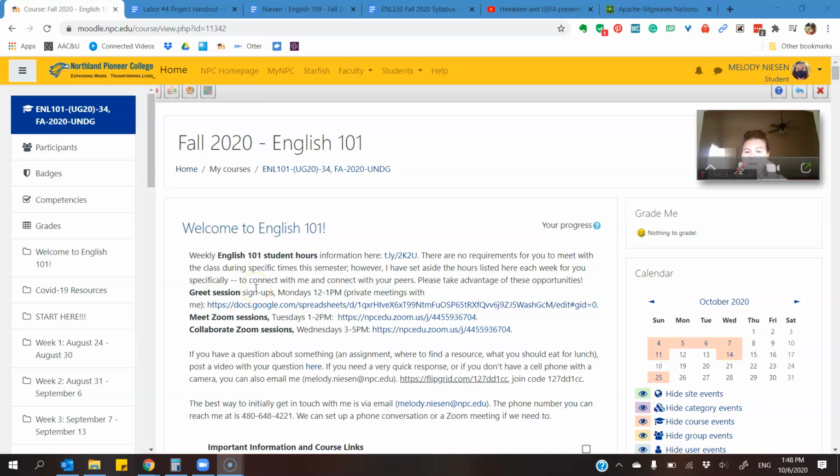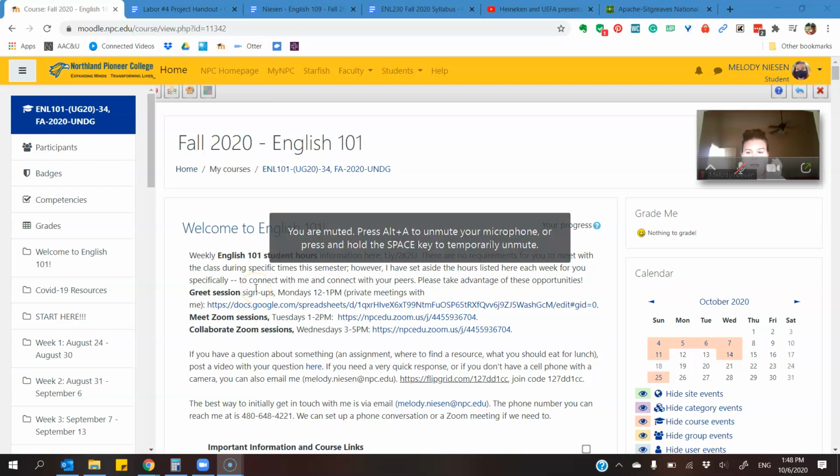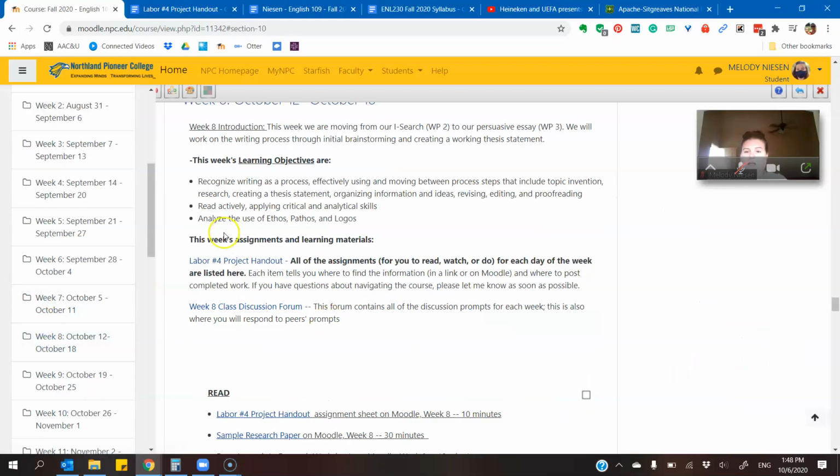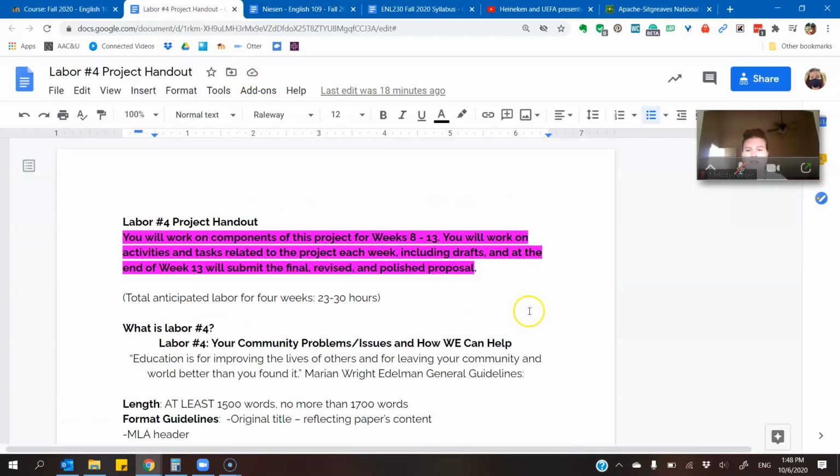So today we are getting started with week 8, and we are getting started with our next labor project, which is labor number 4. So we're going to scroll down here to week 8 and go ahead and click on the labor number 4 project handout, and I'm going to briefly describe what labor number 4 is.